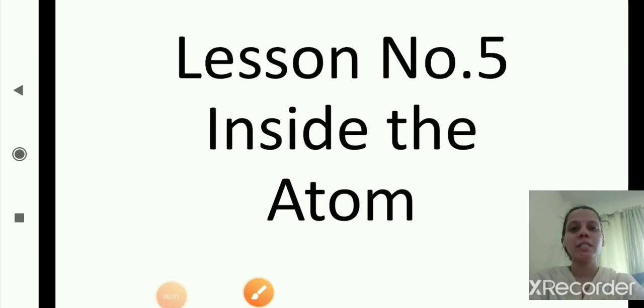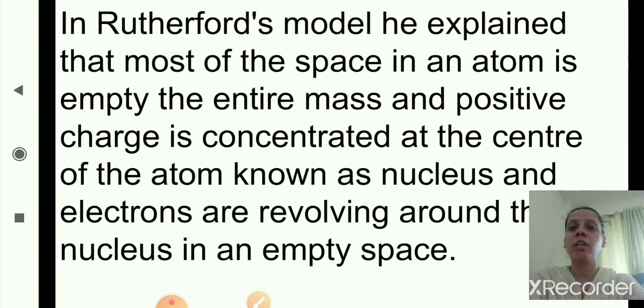Good morning, students. In the previous session, we completed Rutherford's nuclear atomic model. What have we studied in that? In Rutherford's model, he explained that most of the space in an atom is empty, and the entire mass and positive charge is concentrated at the center, that is known as the nucleus, correct? So electrons are revolving around the nucleus in an empty space.